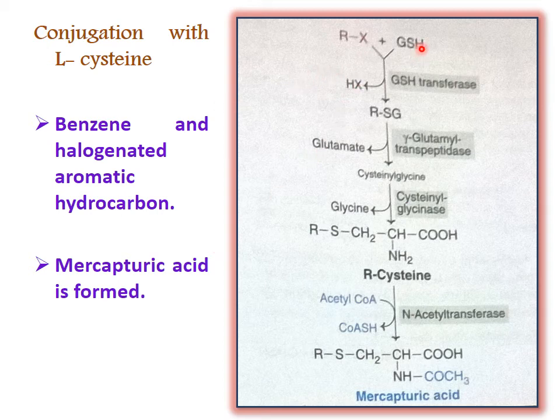Glutathione has 3 amino acids, where one amino acid is cysteine. That amino acid helps convert benzene and halogenated aromatic hydrocarbons into mercapturic acid. So it is excreted in the form of mercapturic acid.